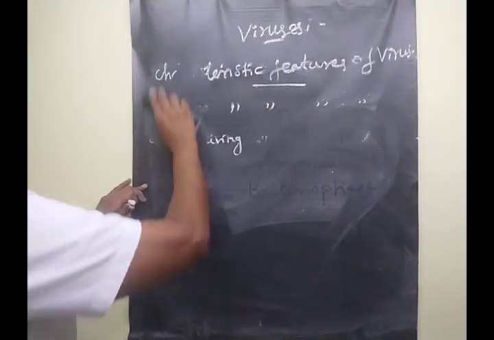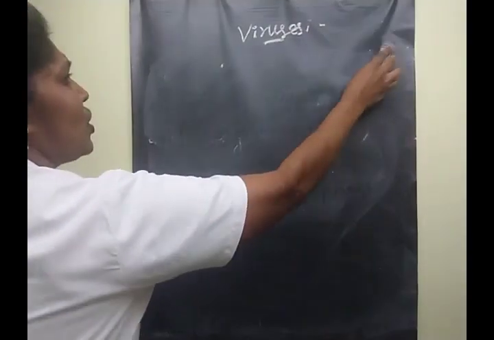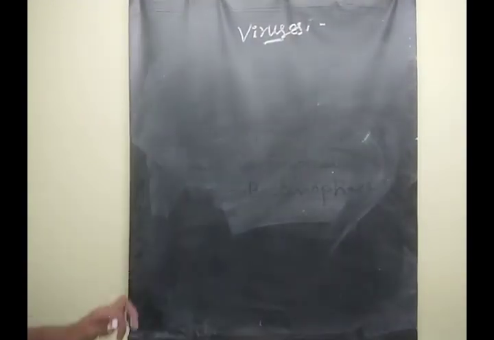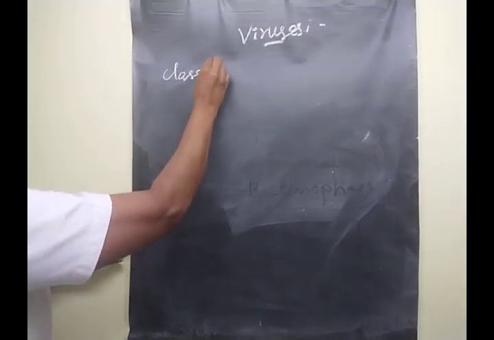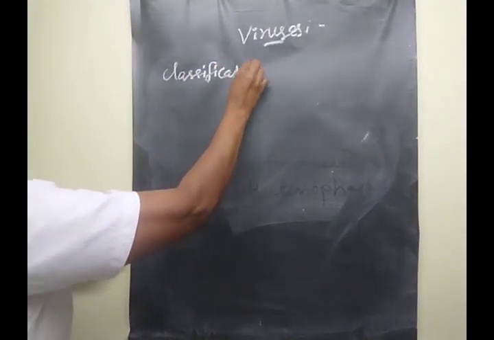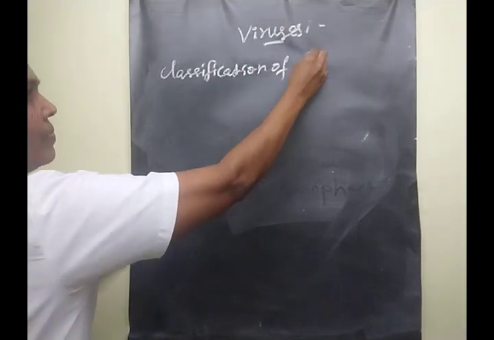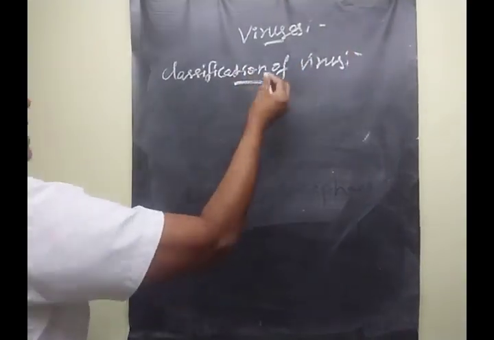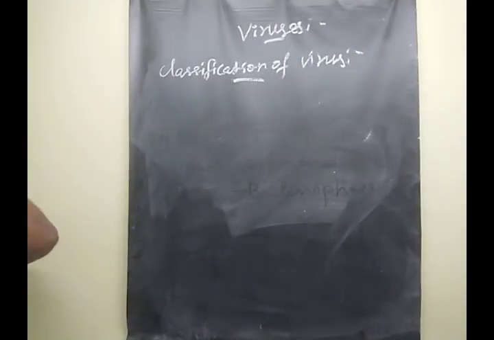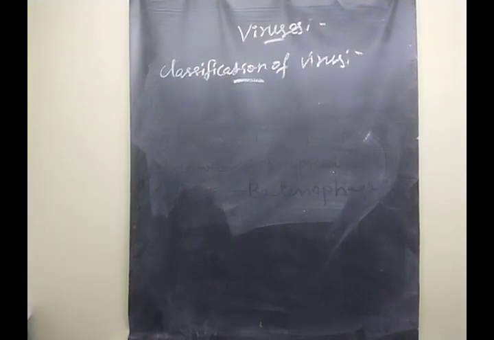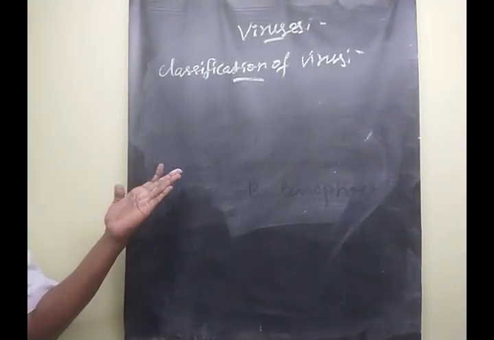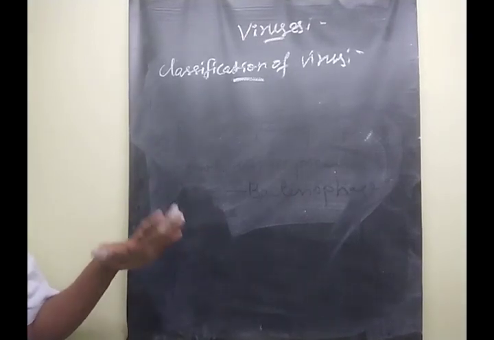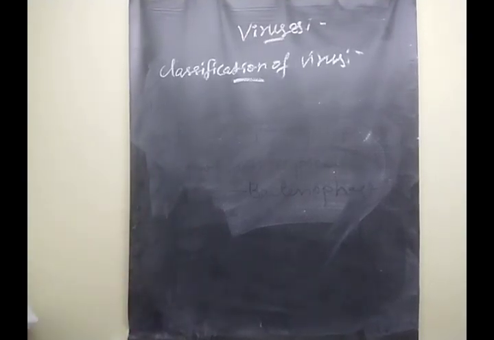The next topic, classification of viruses. The classification of virus is proposed by David Baltimore. He classified the viruses based on some points.